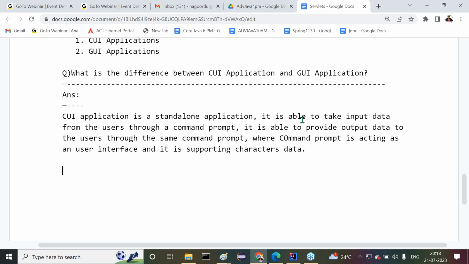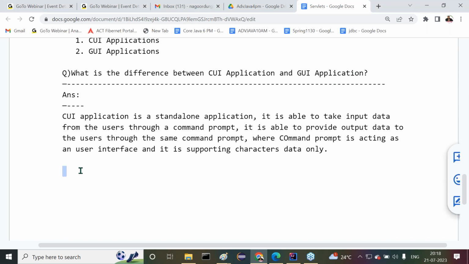That's it. This is the simple point about the CUI application. Everybody understand my point clearly. A CUI application is a standalone application. It is able to take input data from the users through the command prompt and provide output data to the users through the same command prompt. The command prompt is acting as a user interface, and it is supporting only character data. Now this is exactly the meaning of a CUI application. Clearly we can understand.